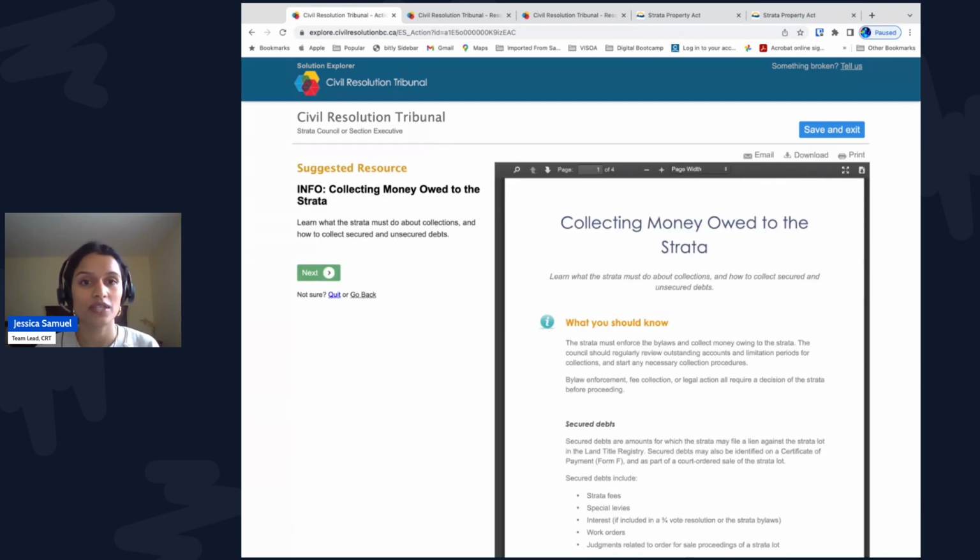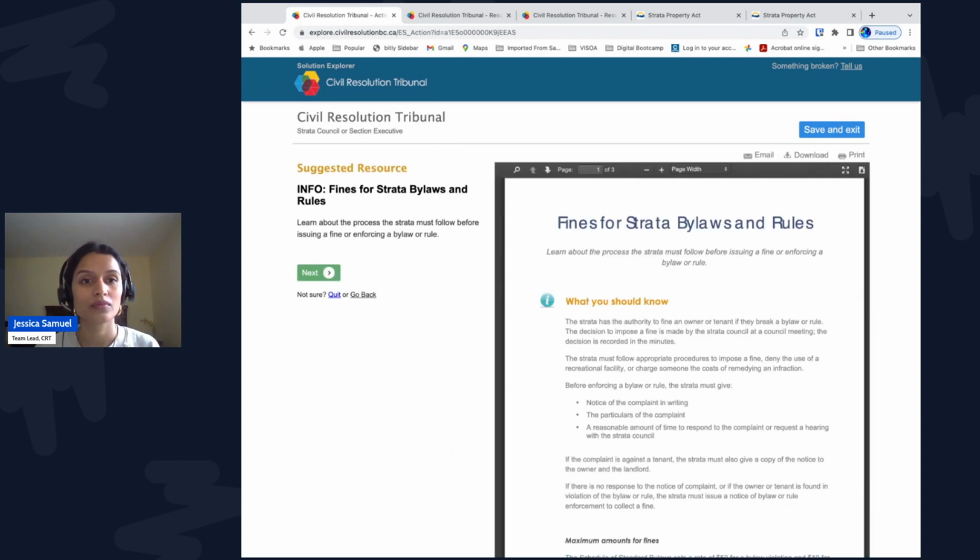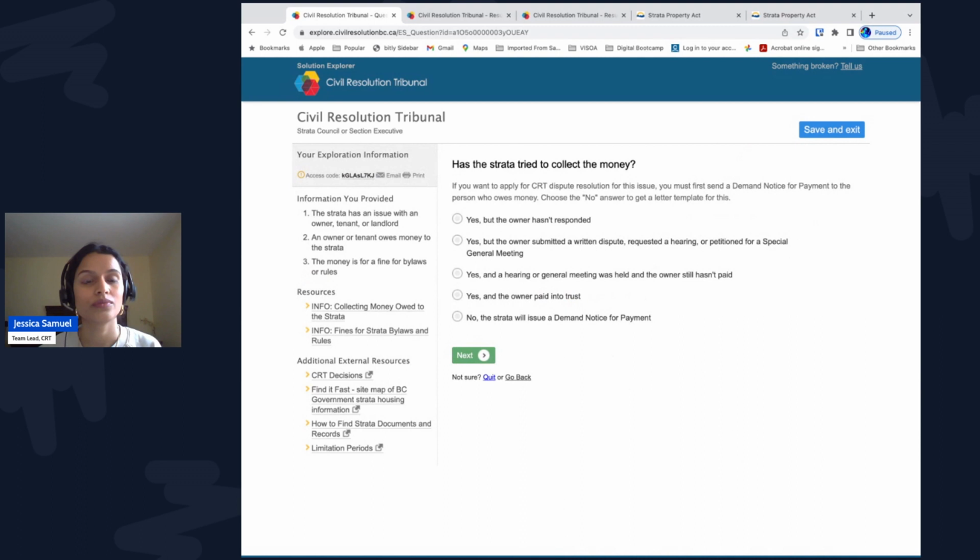This info sheet gives details about money owed to the strata corporation. So what is the money for? We'll select a fine for bylaws or rules. This information sheet talks about fines and the process that must happen before issuing a fine. In this story, the council has followed these steps. Next question, has the strata tried to collect the money? Select no, the strata will issue a demand notice for payment.